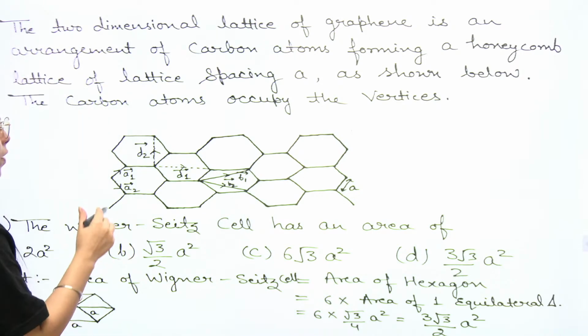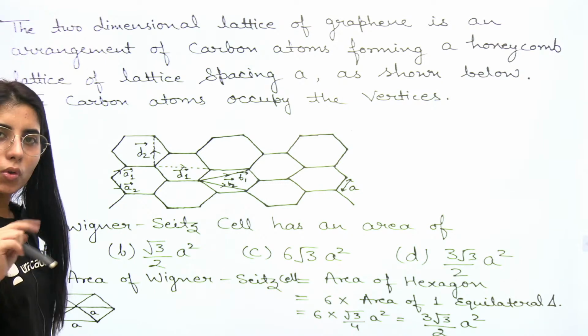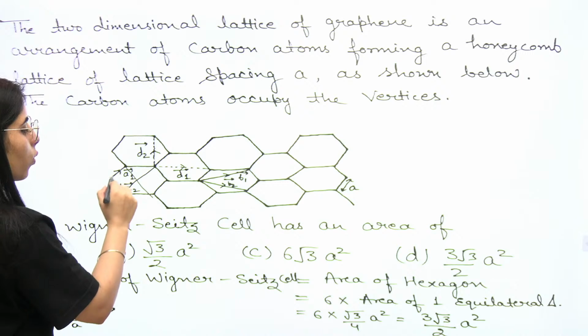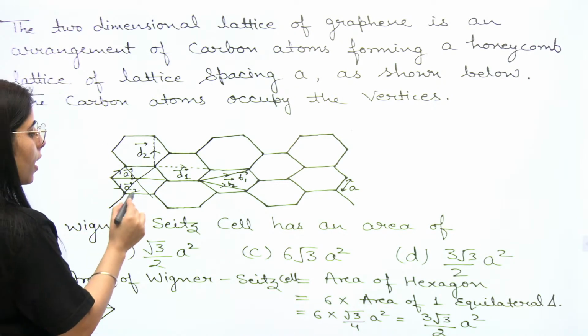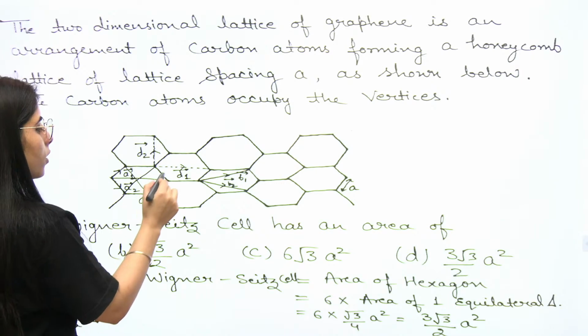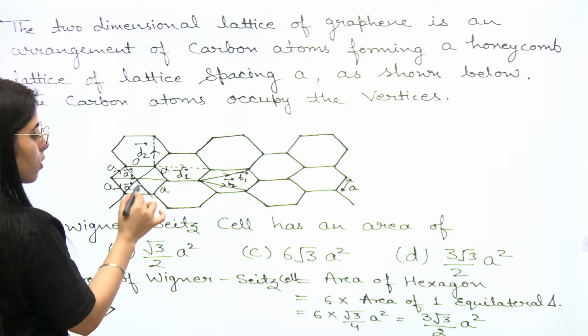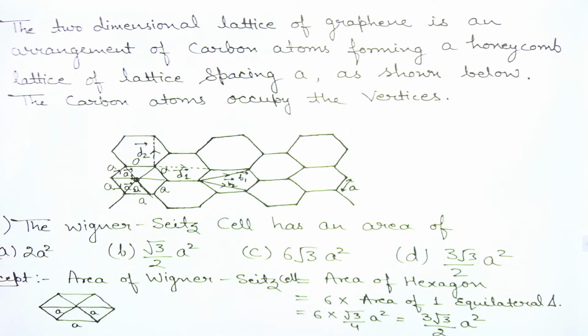Okay. And how you can find it? If you know its direct formula, that's good. If you don't know its direct formula, then you can just divide it into 6 equilateral triangles like this. Why 6 equilateral triangles? Let's say this is the distance A, the lattice spacing, this will be A, this will be A, this will be A, this will be A, this will be A, and this distance will even be A, because this is the distance between two consecutive lattice points.